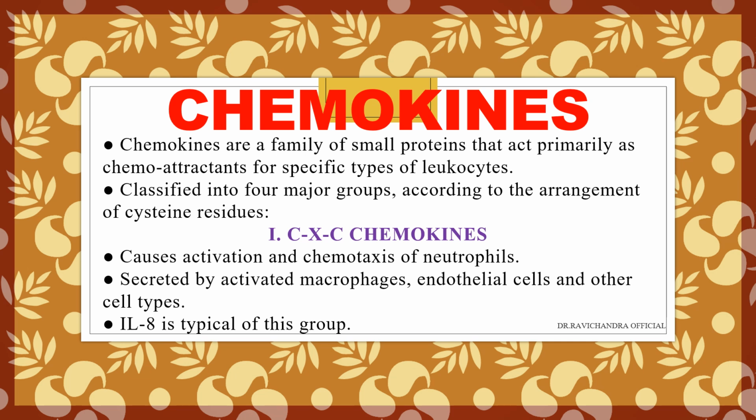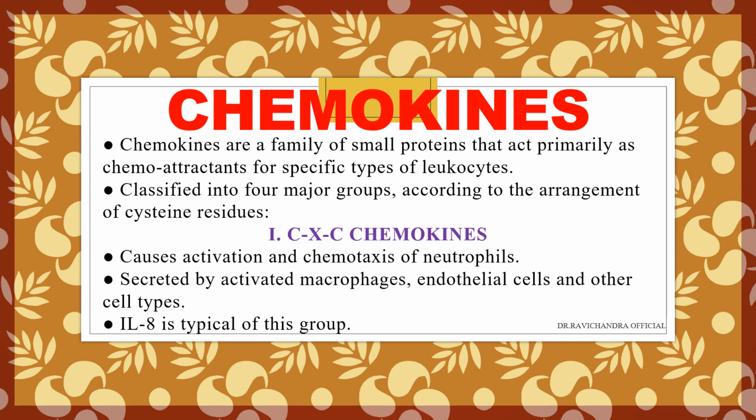Now coming to chemokines, this may be asked for 6 marks or 3 marks. Chemokines are a family of small proteins that act primarily as chemoattractants for specific types of leukocytes. So the name itself says these are the mediators or proteins that help in chemoattraction, chemotaxis of leukocytes.